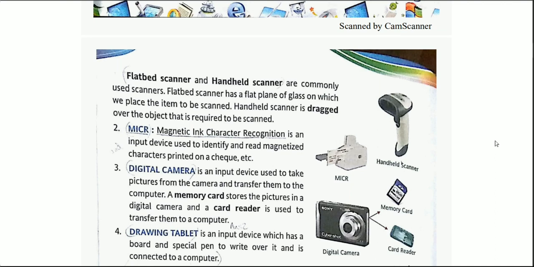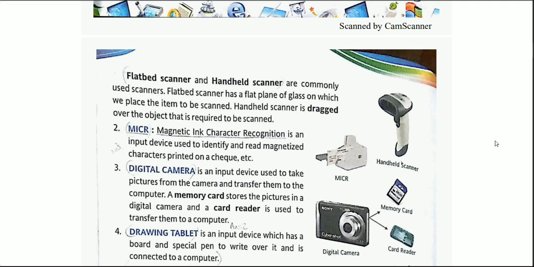Now coming towards the second one, that is your MICR. MICR stands for Magnetic Ink Character Recognition. It is an input device used to identify and read magnetized characters present on a check, etc. On the right hand side, you can see the image of MICR. It is used to read magnetized characters, basically something on the check, so it is most popular among banks.